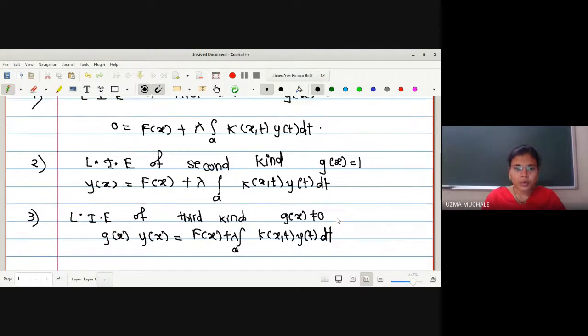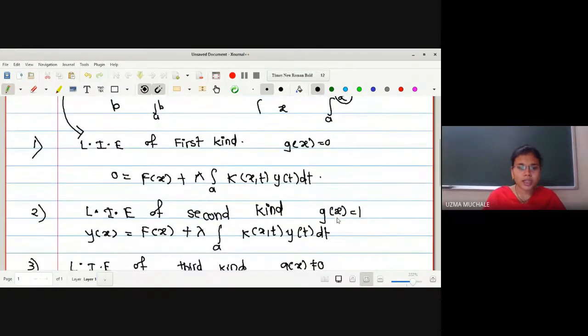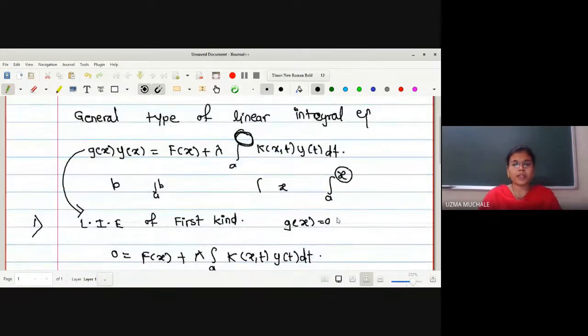Okay. So let us go one by one. First, we have seen the general form of a linear integral equation: g of x into y of x equals f of x plus lambda integration a to some limit. But that limit is not specified, since we are going to form the Fredholm integral equation and the Volterra integral equation.